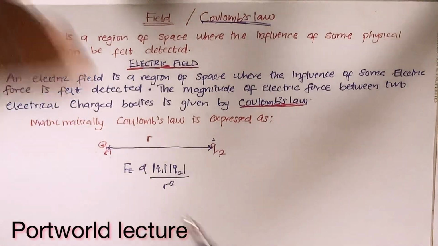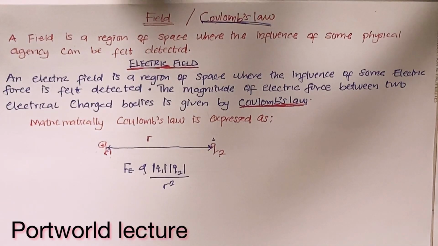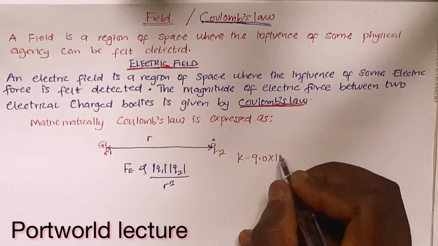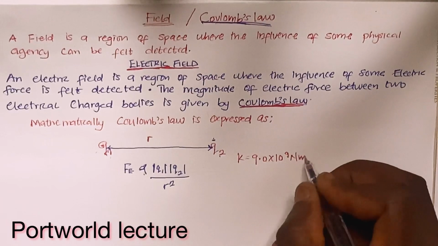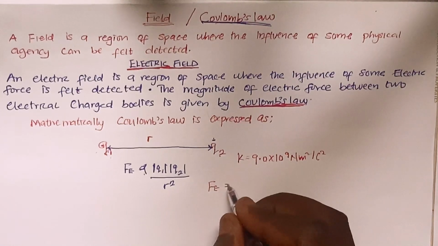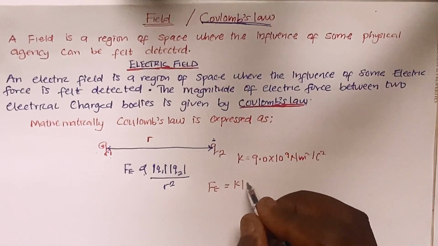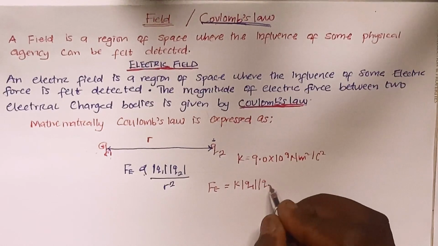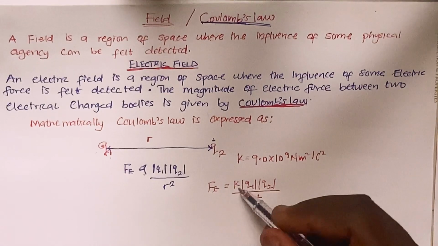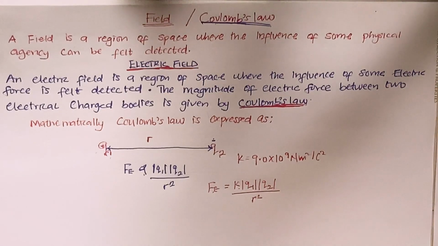Then, to remove the proportionality sign, we need a constant of proportionality, which is K. Our K is given as 9.0 times 10 to the power 9 Newton meter square per Coulomb square. With that, my electric force is equal to K times the magnitude of Q1 times the magnitude of Q2, all divided by R square. This means that F is directly proportional to the constant of proportionality and the product of the magnitudes of the charges, and inversely proportional to the square of the distance between the two charges.